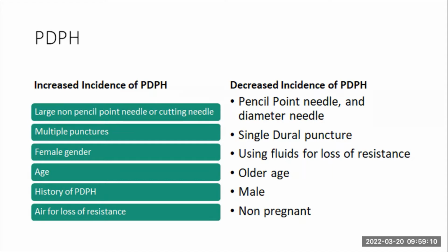You have a decreased incidence with using a pencil point needle and a smaller diameter needle, a single dural puncture, using fluids for loss of resistance, an older patient, male, and non-pregnant.